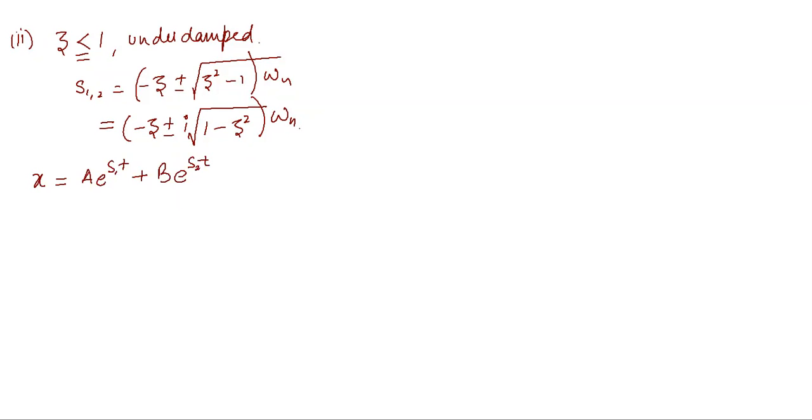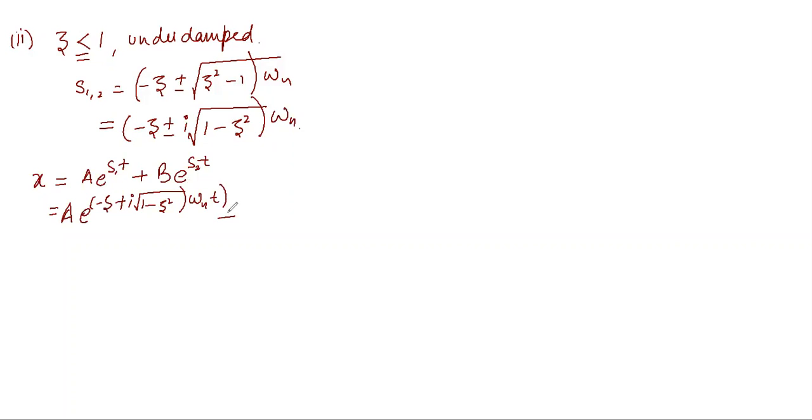I put the values of s1 and s2 in this equation, and it can be written as A e to the power minus zeta plus i under root 1 minus zeta square omega n t.